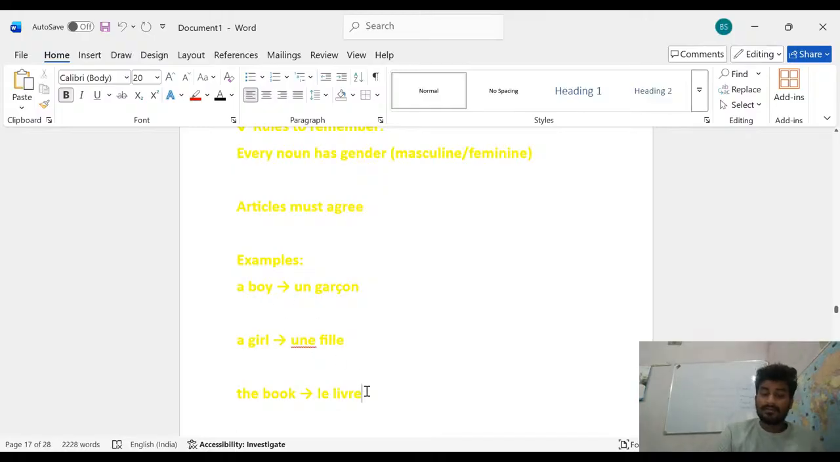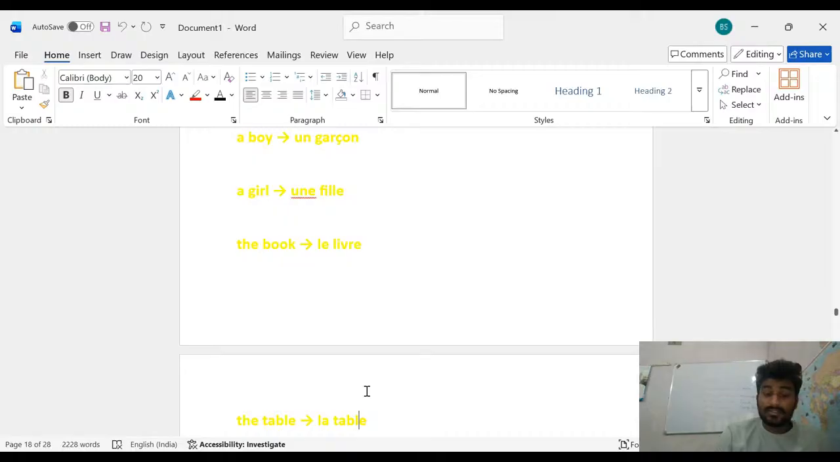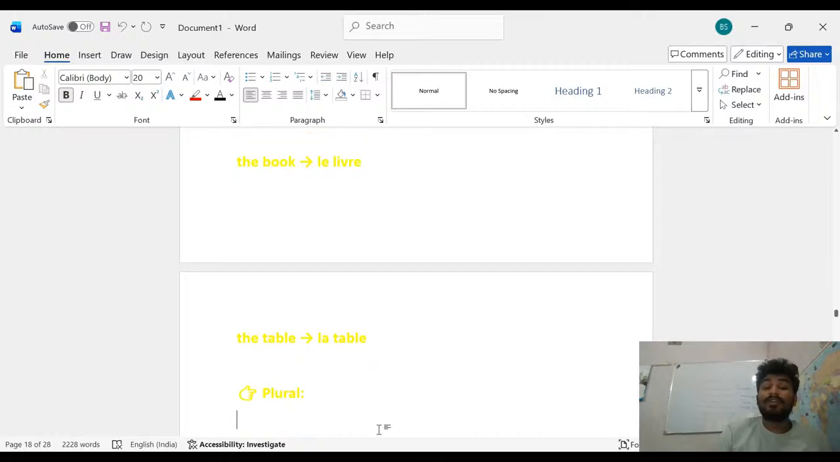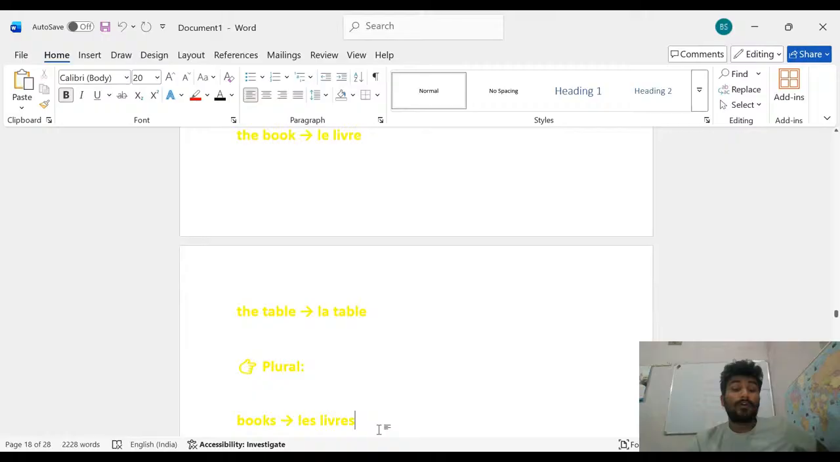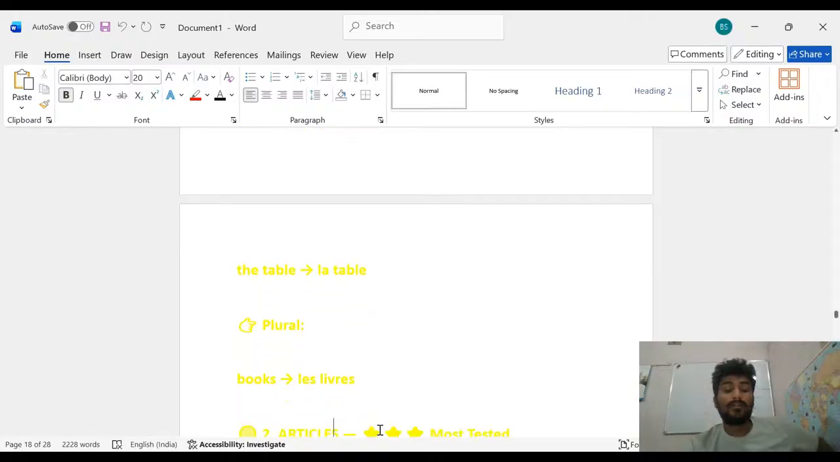Now the next one is what? For the table, it is used like the book, le livre, and the table is la table. Now next, plural. You have to remember the plural noun. For the books, les livres. The book means le livre, and the books means les livres.